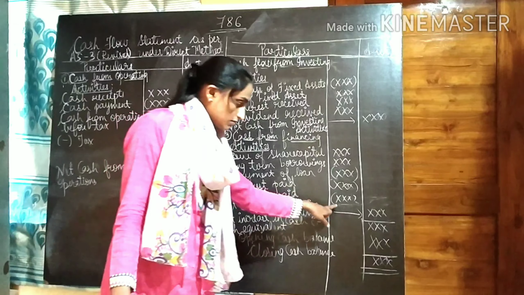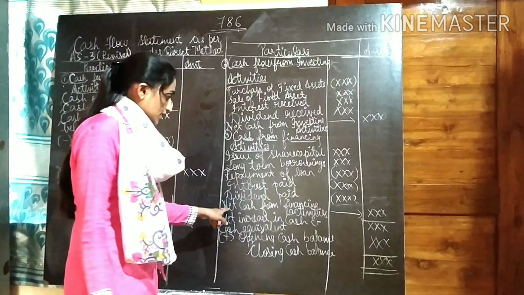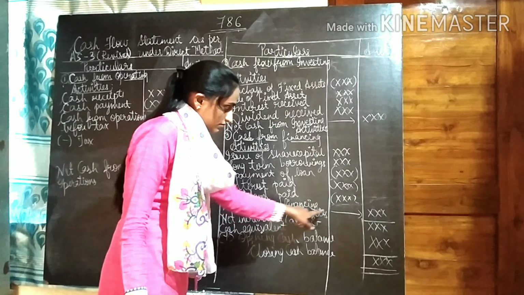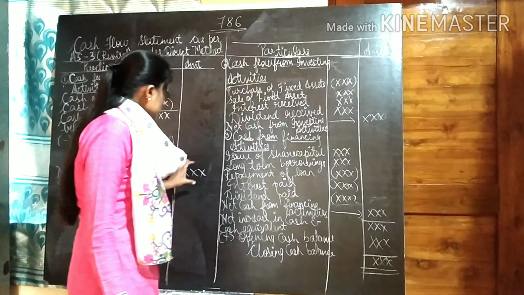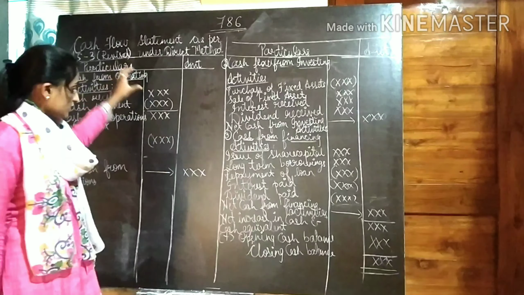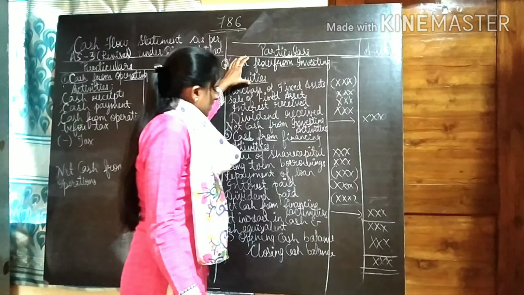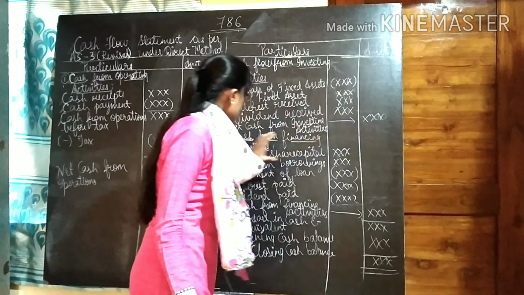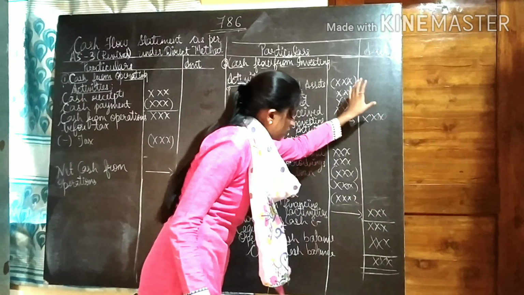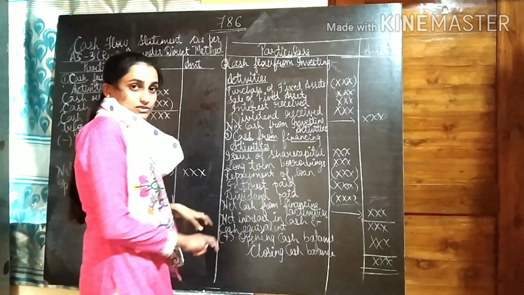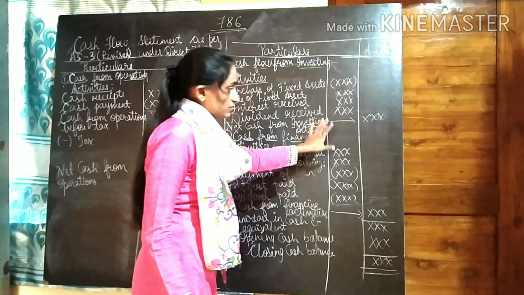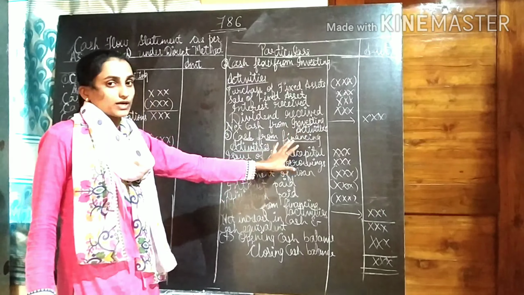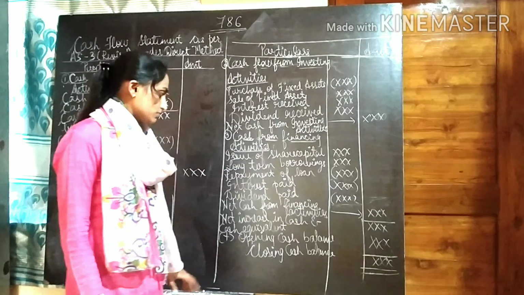So dividend paid in bracket. So like this, net cash from financing activities we will get. So all the three heads total, operating total, investing activities total and financing activities total should come in the outer column. All other adjustments should come in the inner column. Items to be added should be kept without brackets. Items to be deducted should be kept in bracket.